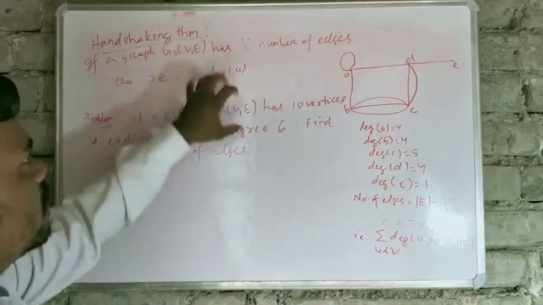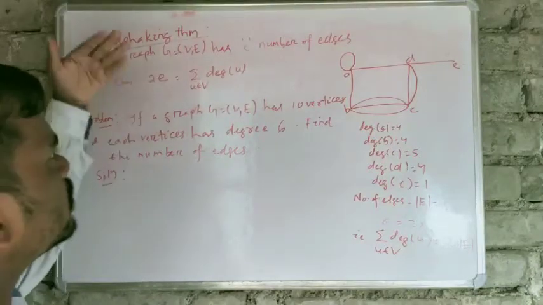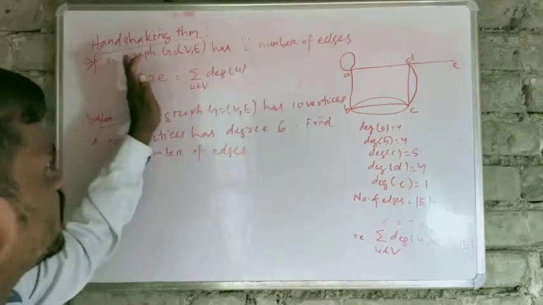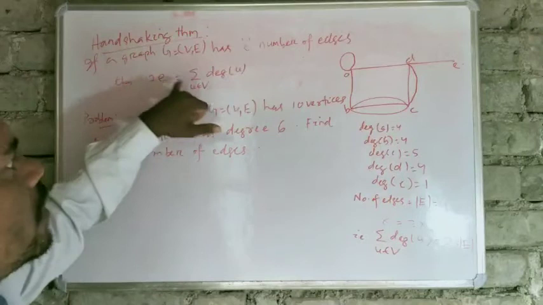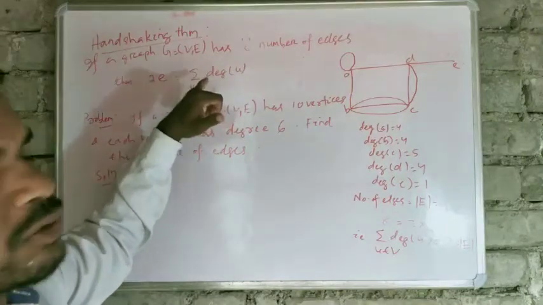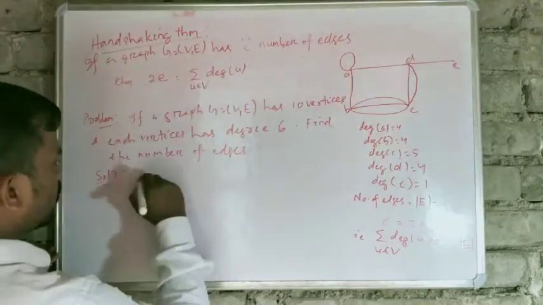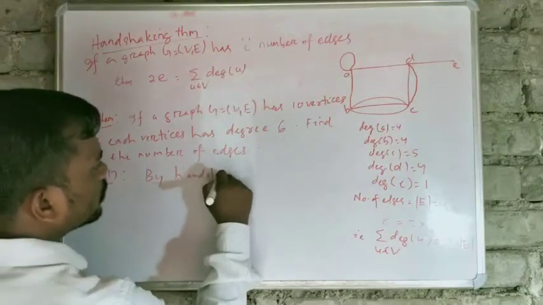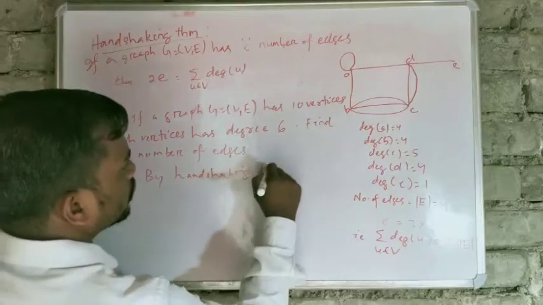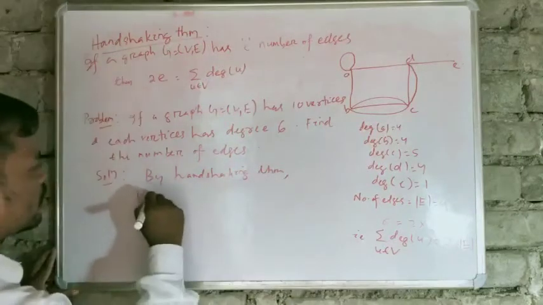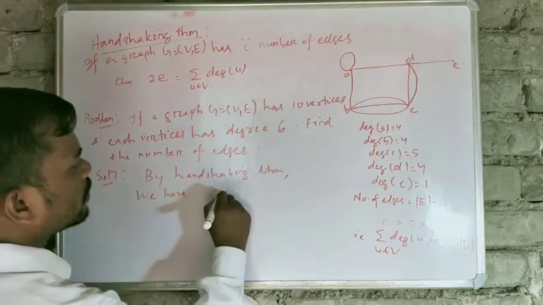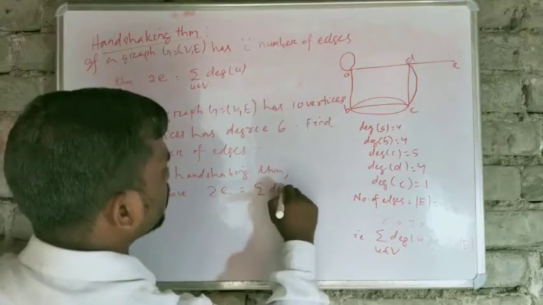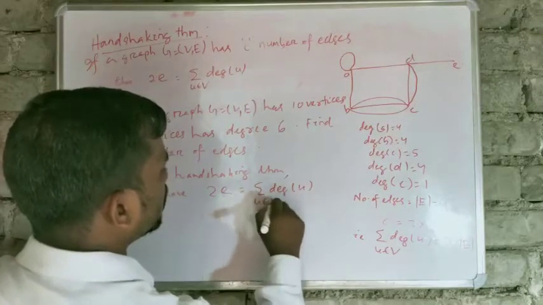So we have the handshaking theorem. The number of edges and the degrees of the vertices are in this relation: 2e equal to the summation of degree of u, where u belongs to the vertex set. So by the handshaking theorem, we have 2 into the number of edges equal to the summation of degree of u, where u belongs to the vertex set.